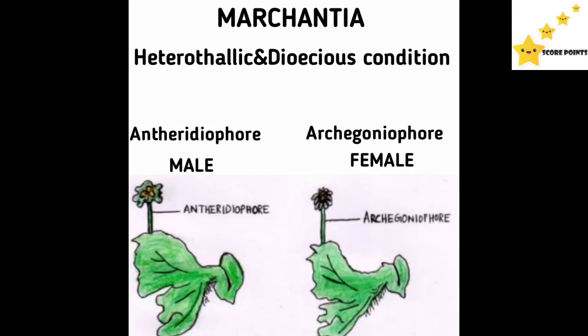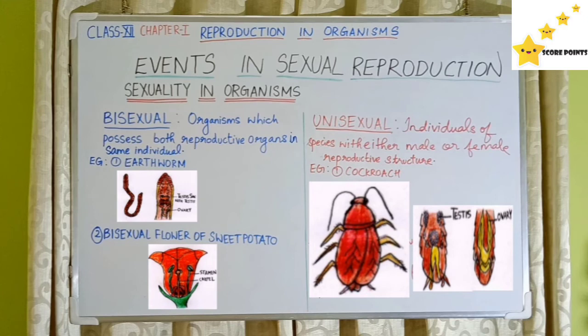Now we can see the diagram of Marchantia. This has heterothallic, dioecious, unisexual condition, which means the male has an antheridiophore, found on the male plant. Archegoniophore for female is found separately on the female plant. So this is heterothallic, dioecious or unisexual condition, that is male and female are found on different plants. In several fungi and plants, the terms homothallic and monoecious or heterothallic and dioecious are generally used. But for animals, we use the terms bisexual and unisexual in order to indicate the sexuality of organisms.